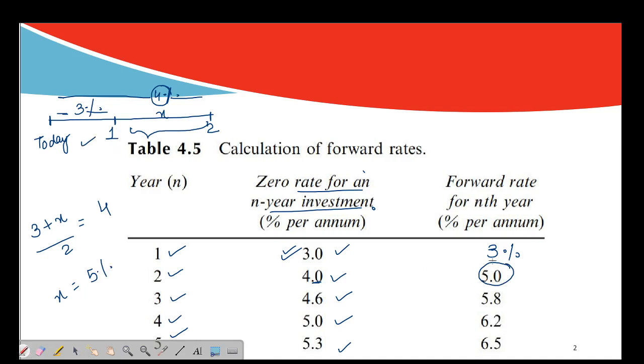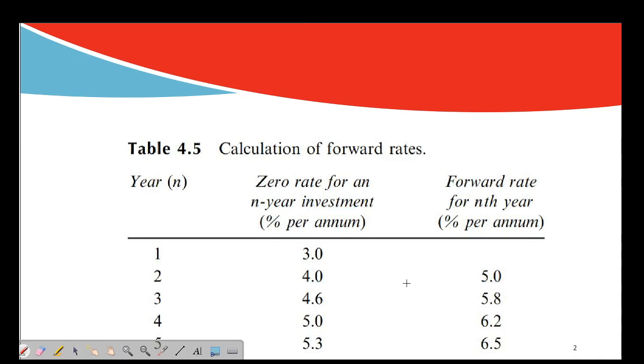Now let's try it out to see if this interpretation is correct for every year. I am going to prove how we will reach 5.8% after 2 years for the 1-year forward rate. Alright, so this is again the timeline. This is today. This is after year 1. Sorry, there is no space as of now.